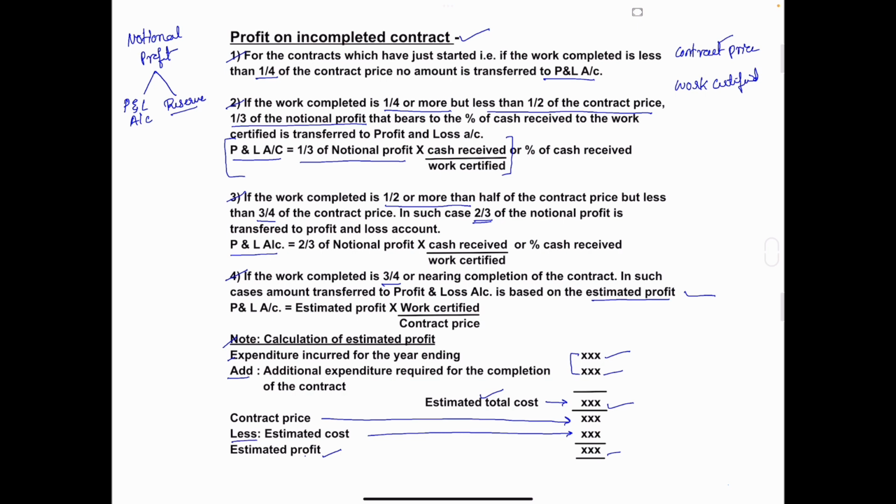This estimated profit will be taken here to calculate the amount of profit to be transferred to profit and loss account. So these are the four conditions to calculate the profit on incompleted contract.